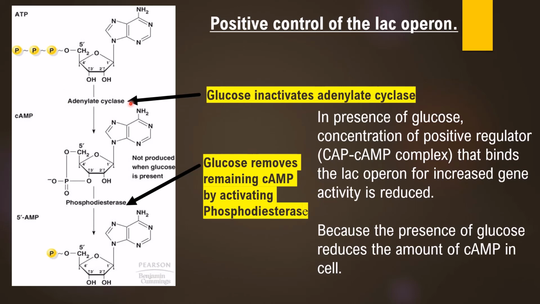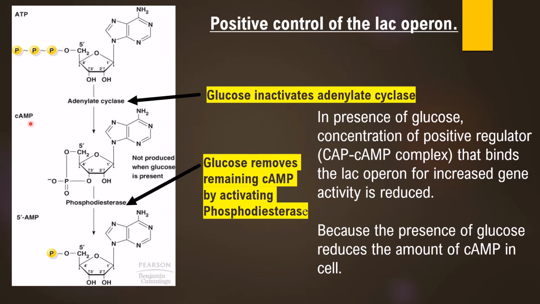And if adenylate cyclase is inactivated, will there be enough concentration of cyclic AMP? No. So when both glucose and lactose are present, glucose is inactivating this particular enzyme, so a low level of cyclic AMP will be there inside the cell, or cyclic AMP might be absent inside that bacterial cell.